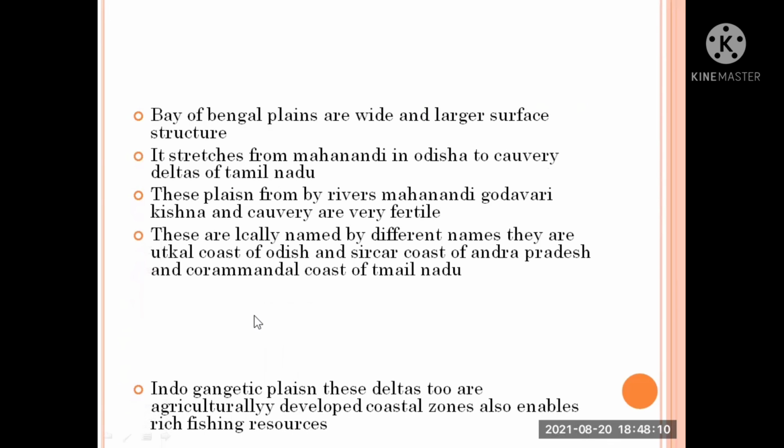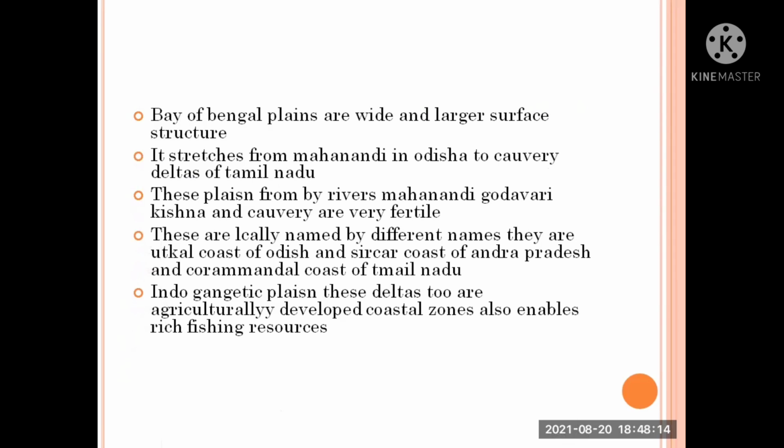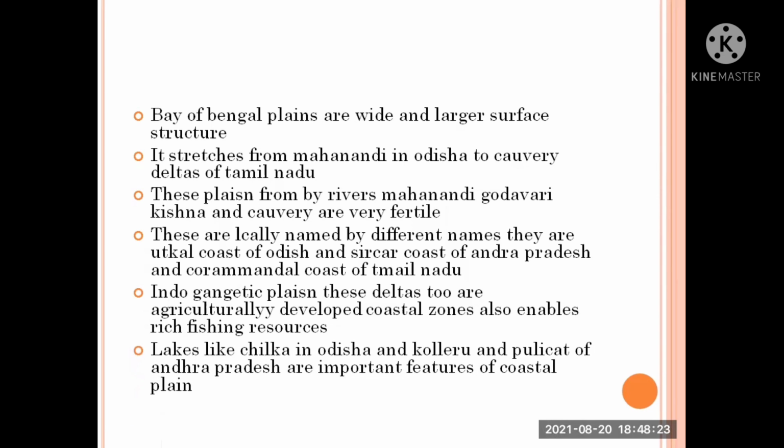These deltas are agriculturally developed coastal zones and offer rich fishing resources, and lakes like Chilika in Odisha and Kolleru and Pulicat in Andhra Pradesh are important features of the coastal plains.